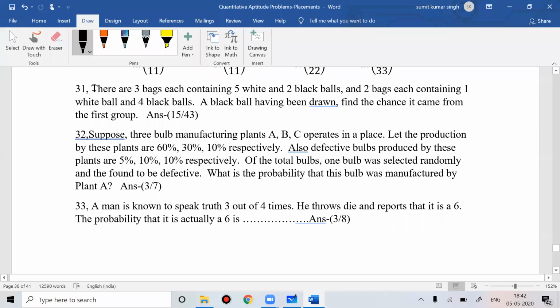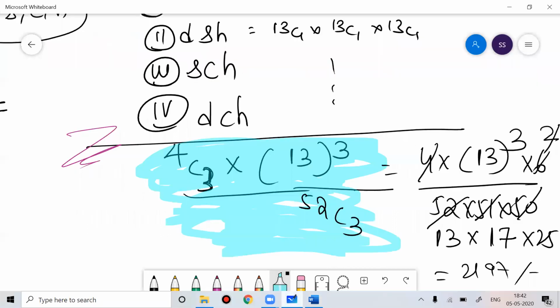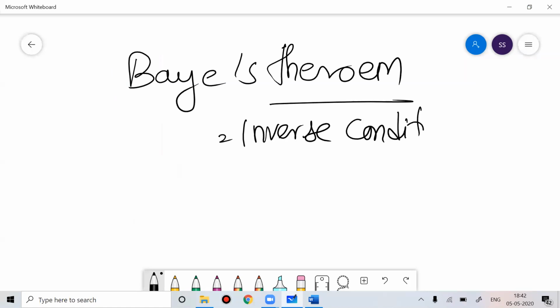Now the next thing in probability that we should know is something called Bayes theorem. When you talk about Bayes theorem, it is basically inverse conditional probability.